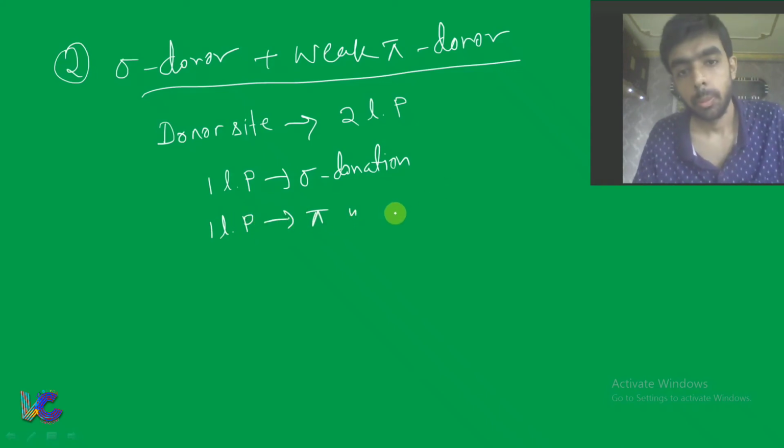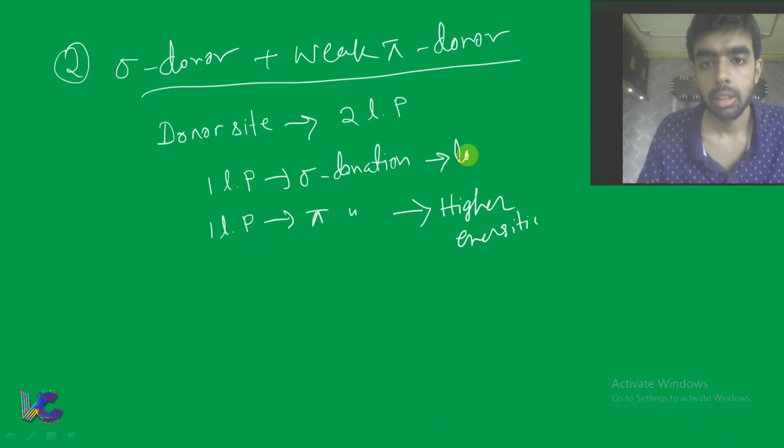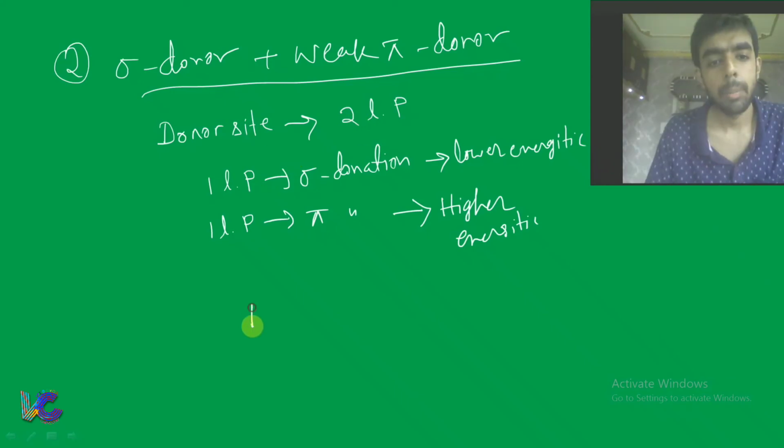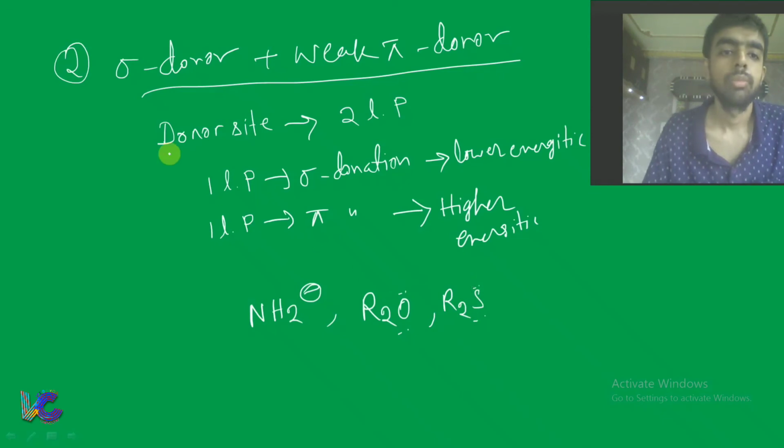The one involved in pi donation is higher in energy, and the one involved in sigma donation is lower in energy. This is sigma donor and weak pi donor. Examples are NH2 minus, R2O, R2S. Two lone pairs, one is involved in sigma donation, the other one in pi donation.